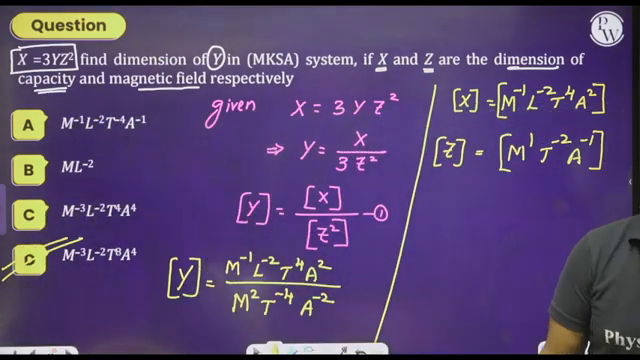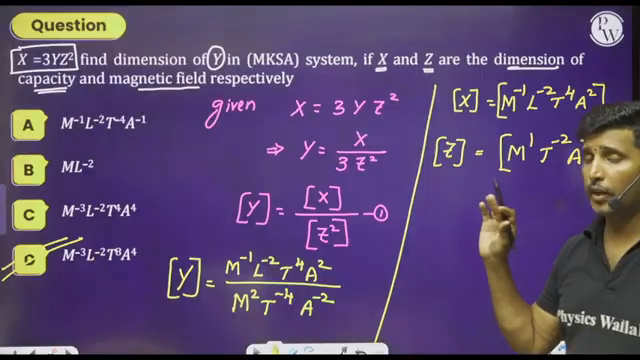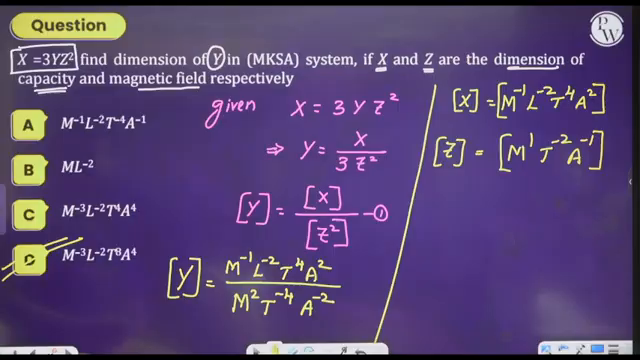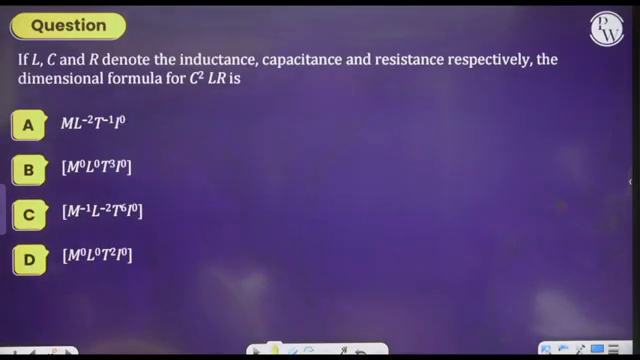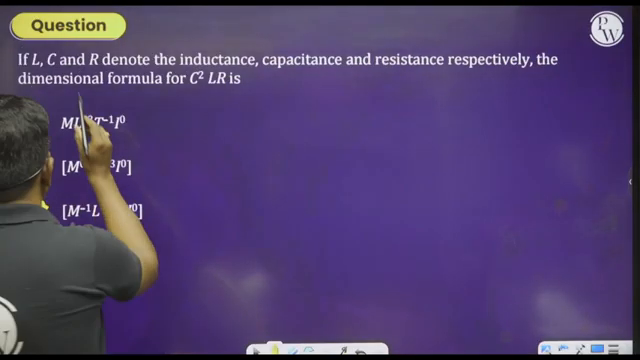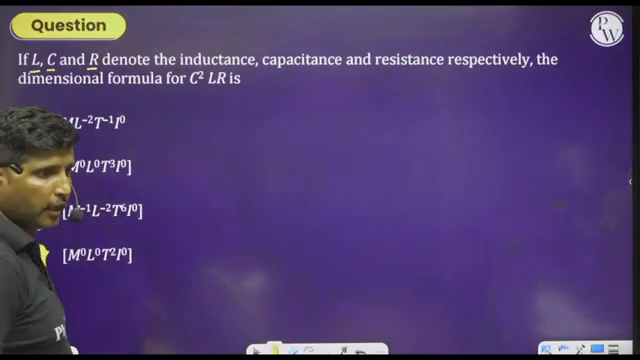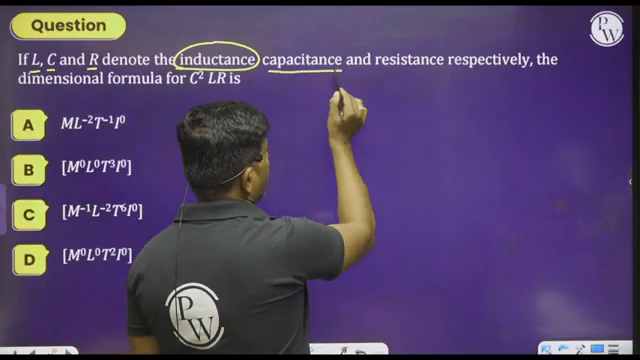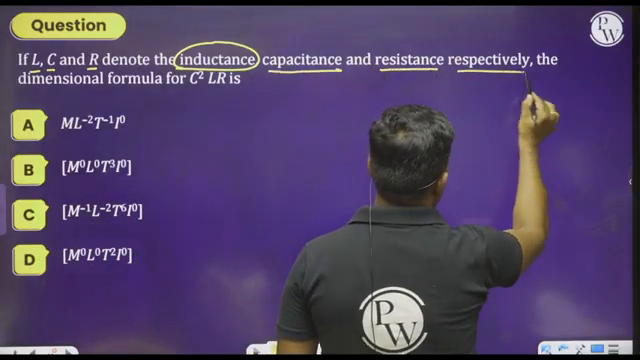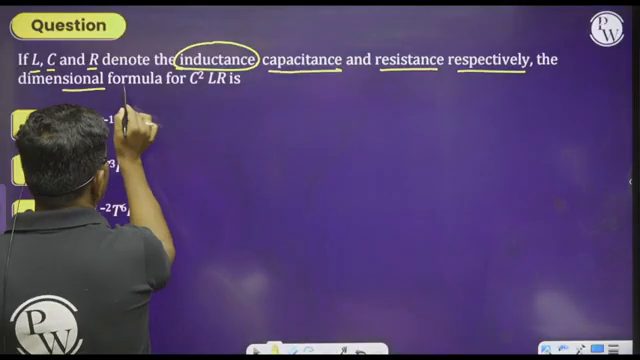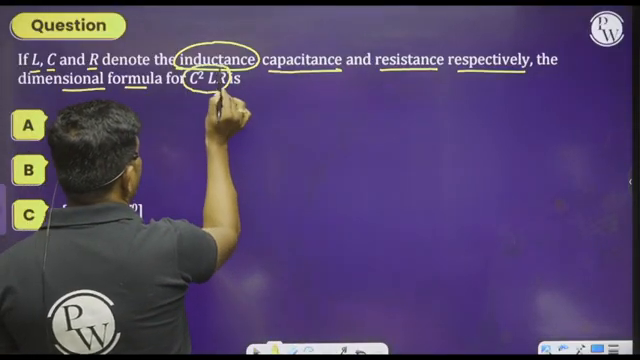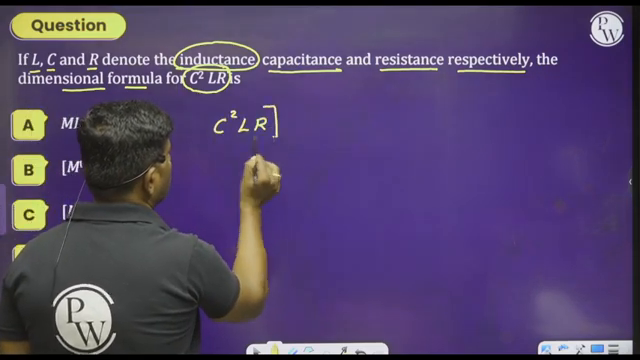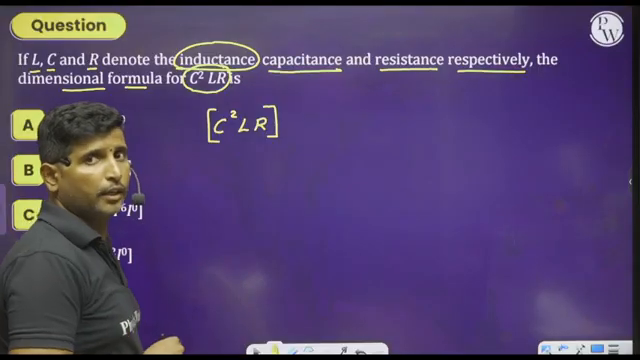Okay. So like that, we have to learn and remember the dimensional formulas. Otherwise, it will become very difficult. So similarly, let us move on to the next question. What are they saying to us? See here. L, C and R denote the inductance, capacitance and resistance respectively. The dimensional formula of C square into L into R. They are asking us to calculate the dimensions of C square L into R.